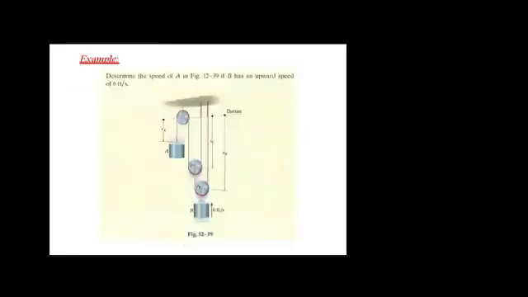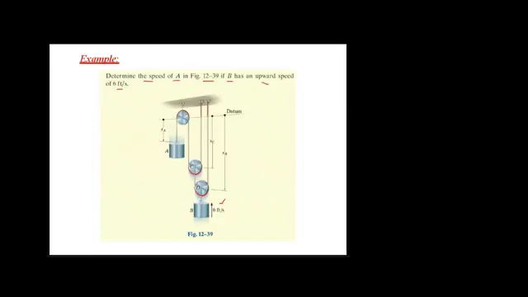Now let's consider another example. This example is basically from your R.C. Hibbeler book, and in this they are asking, determine the speed of A in figure 12-39. Again, it is from chapter 12. If B has an upward speed of 6 feet per second. Okay, so we have this upward speed of B.